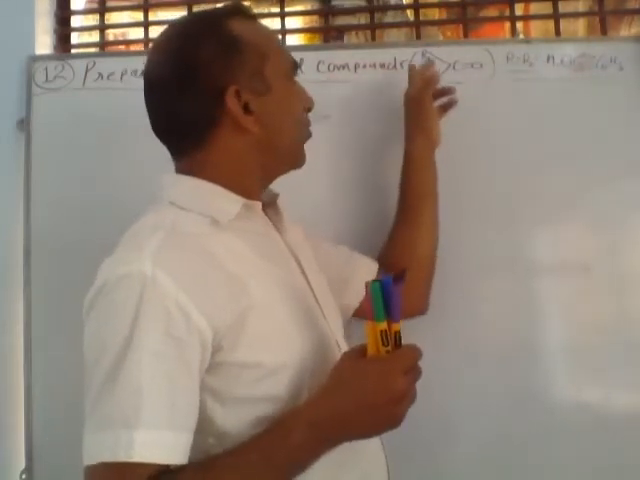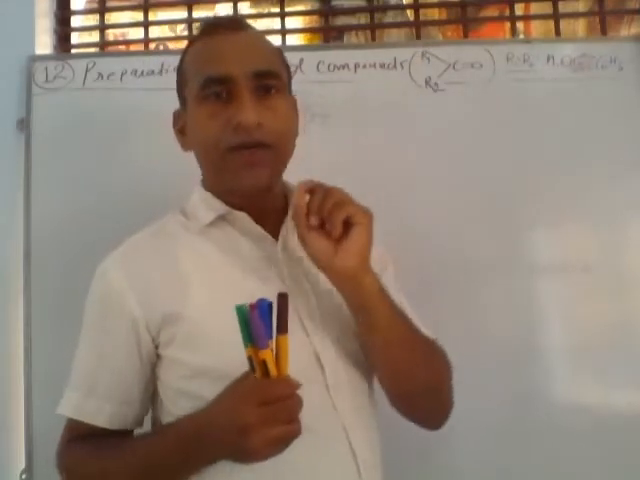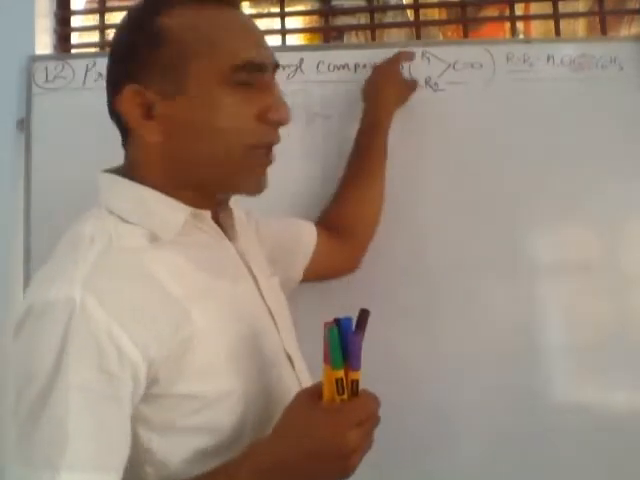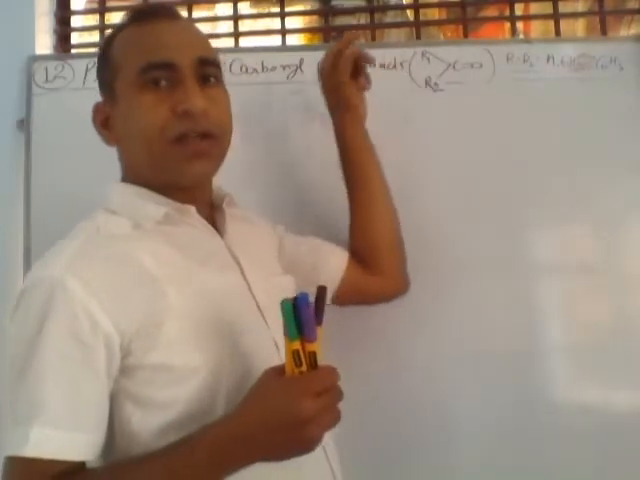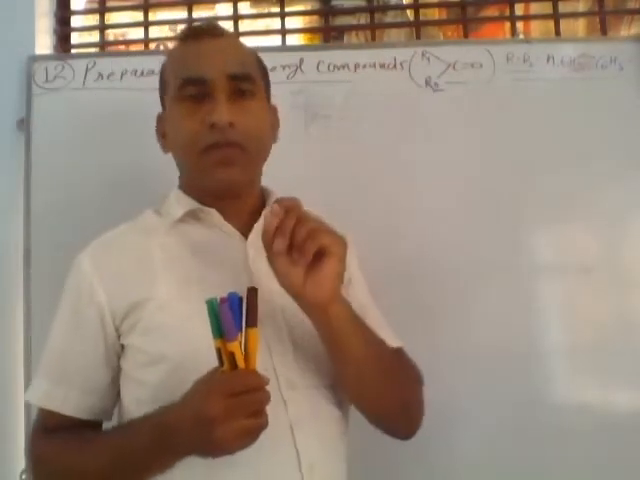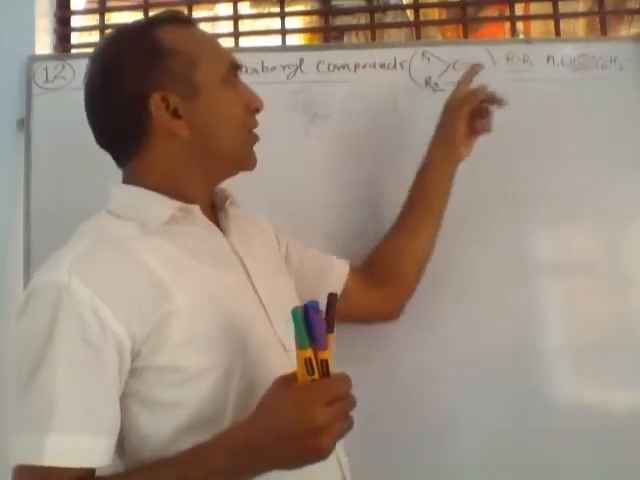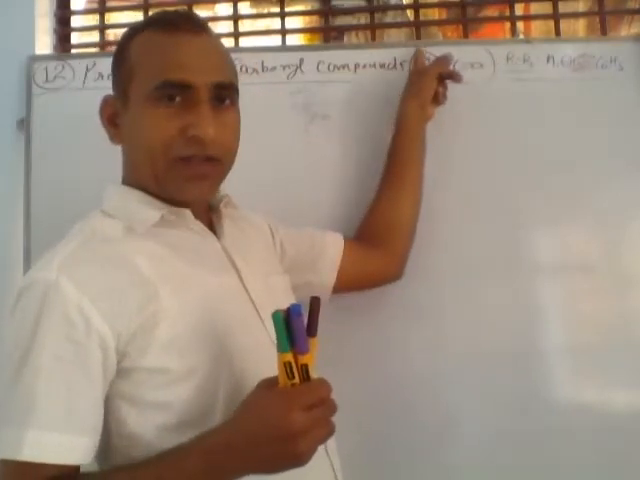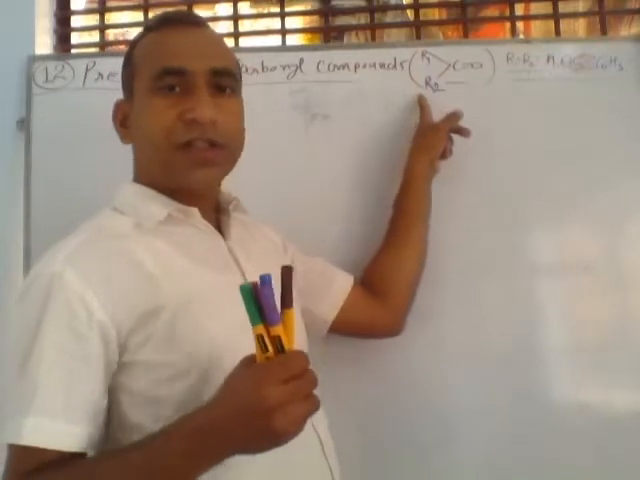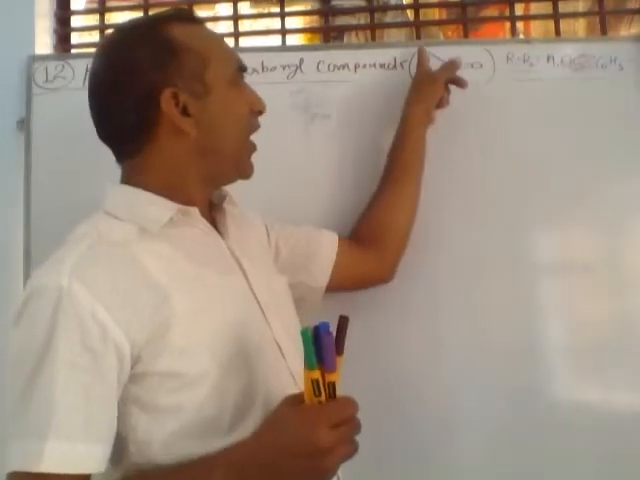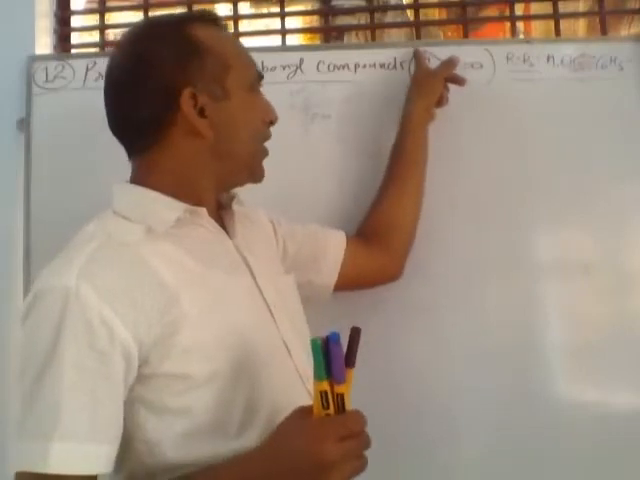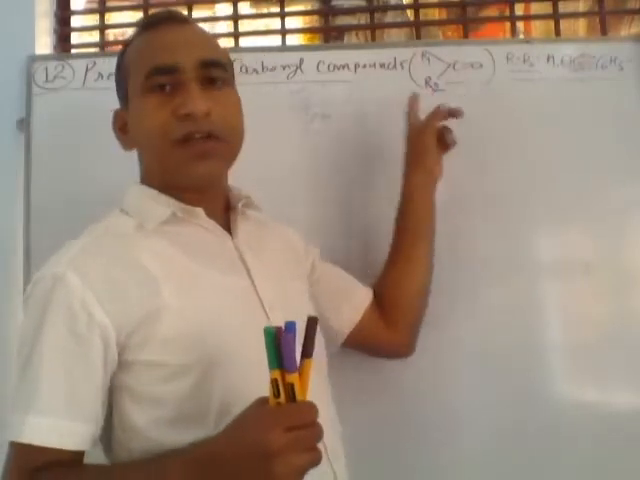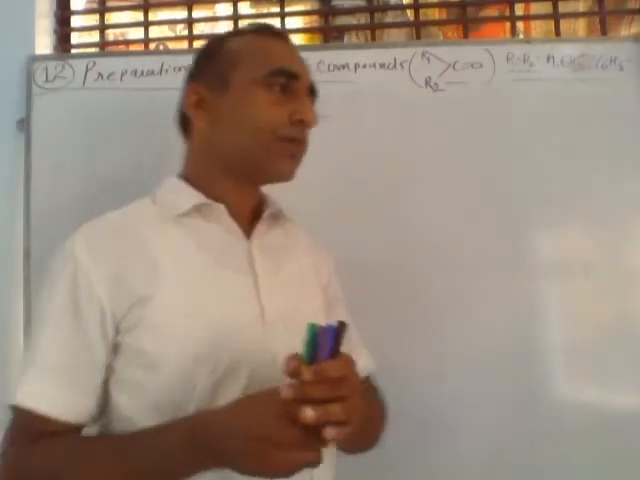If R1 and R both are hydrogen, this is called formaldehyde. Repeat, formaldehyde. If both are CH3, this is called acetone. If both are benzene ring, this compound is called benzophenone. You can change. If H and CH3, this is called acetaldehyde. If H and benzene, this is called benzaldehyde. Here CH3, here benzene ring, this will be called acetophenone.